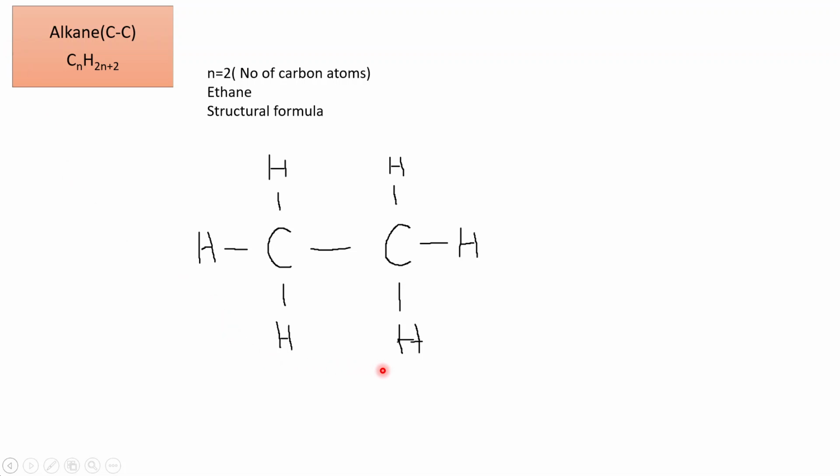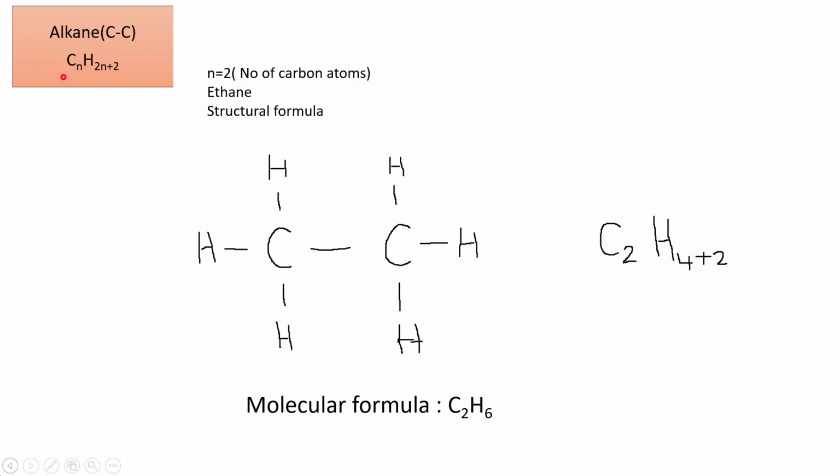This becomes the structural formula of ethane, and its molecular formula is C2 because 2 carbon atoms, and 1, 2, 3, 4, 5, 6 hydrogen atoms. So molecular formula becomes C2H6.